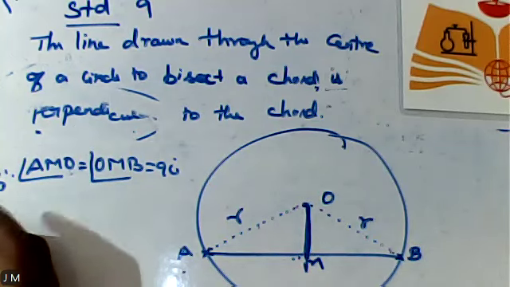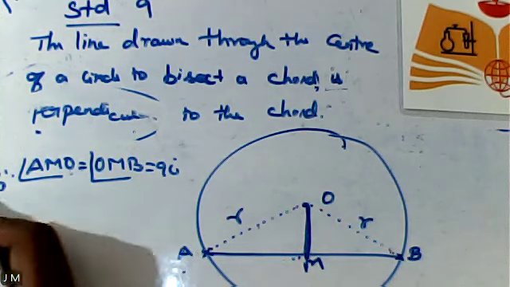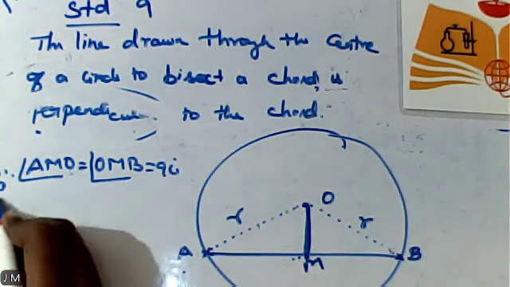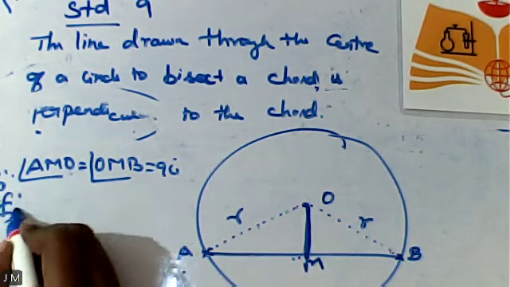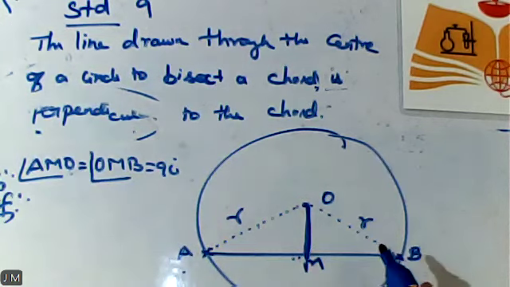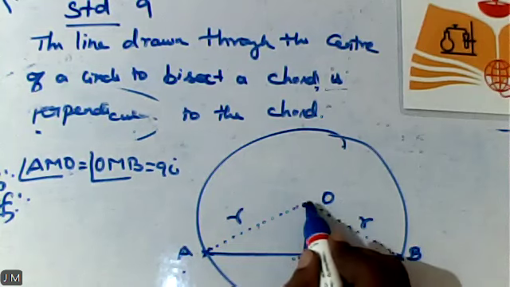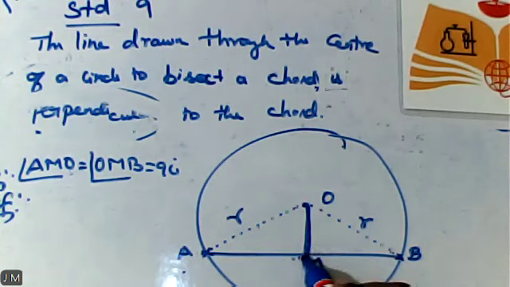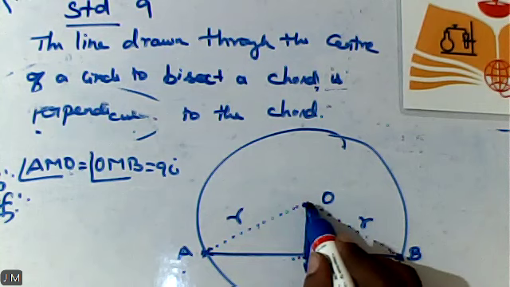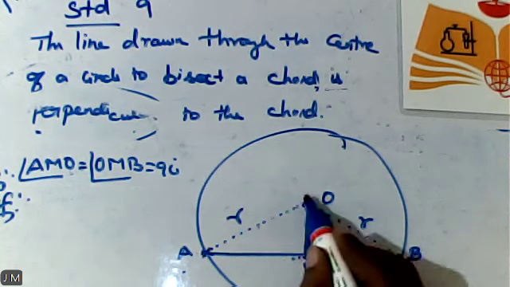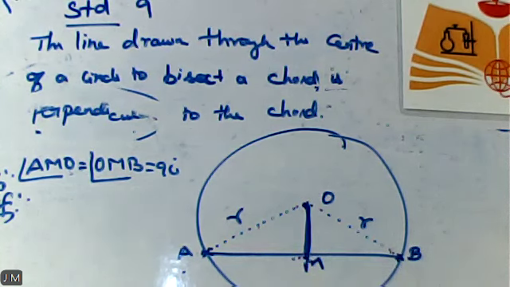Okay. Now we will move on to the proof. So let us consider two triangles. Shall we consider the left side triangle OAM and my right side triangle OMB. So two triangles are there. We will consider one by one.